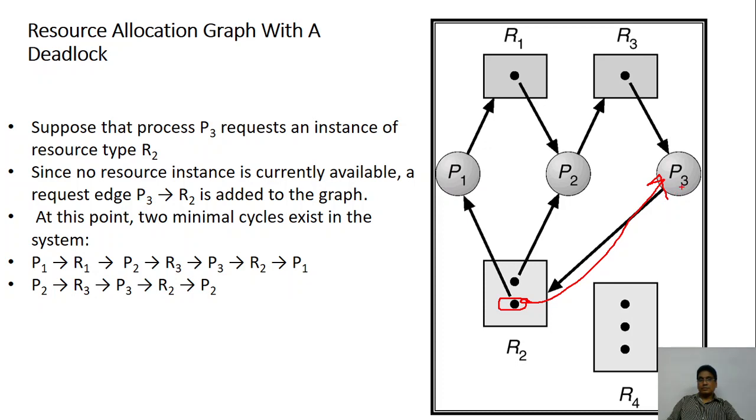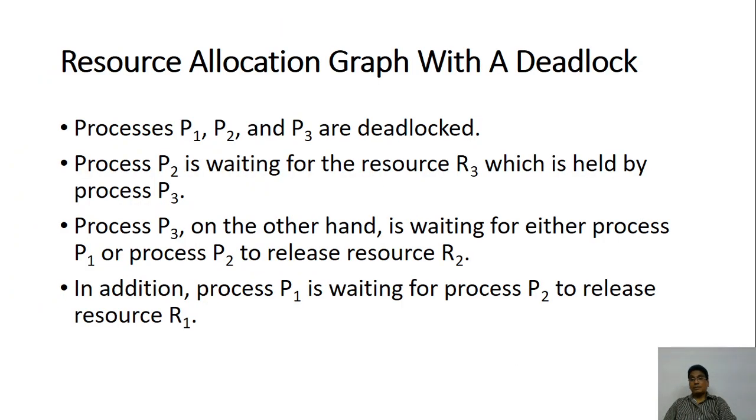So P3 is not waiting for P2, so there need not be a deadlock. Remember, if there is a cycle, that does not mean that there is a deadlock. In this case, both of them have the deadlock.